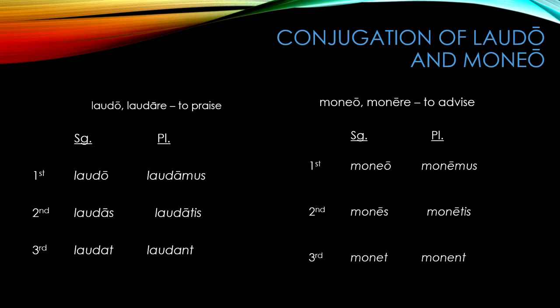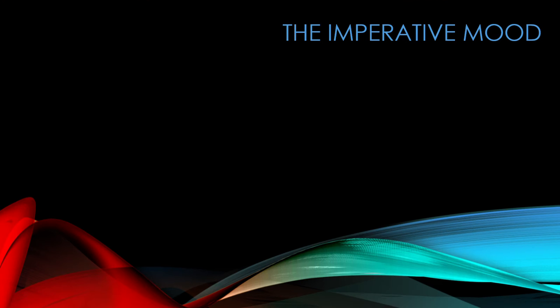A good way to memorize these endings is to practice conjugating with the verbs located in your vocab list. Flashcards will also be your best friend. You just learned how to conjugate first and second conjugation verbs in the indicative mood. This chapter also introduces the imperative verbs.